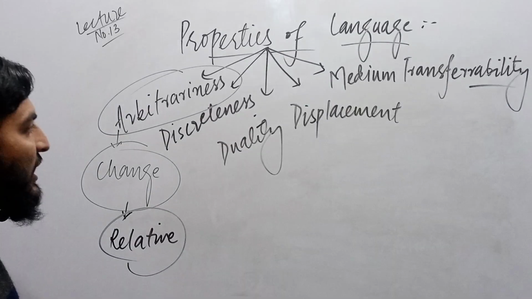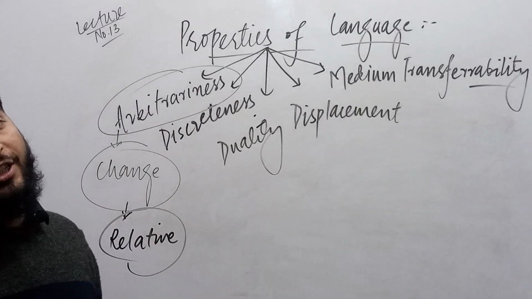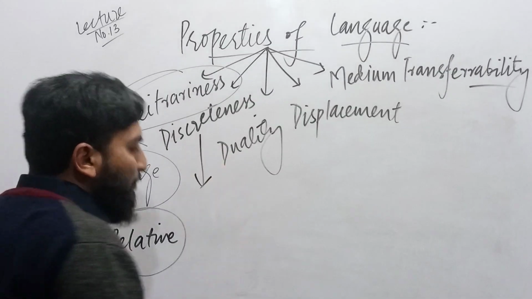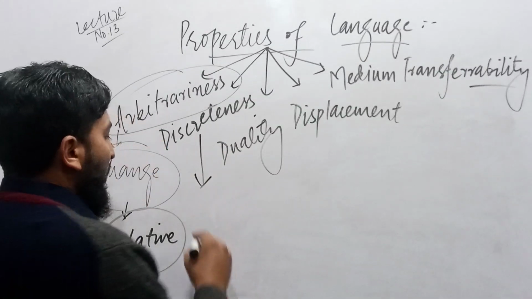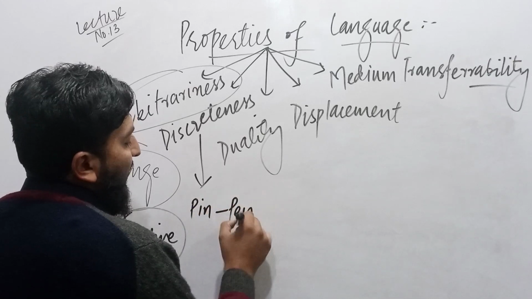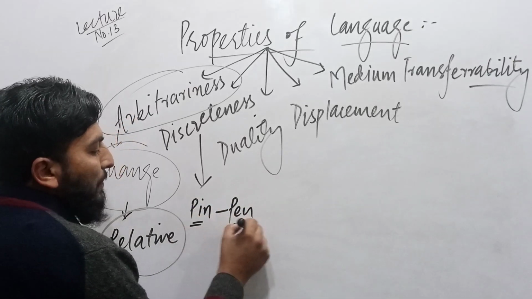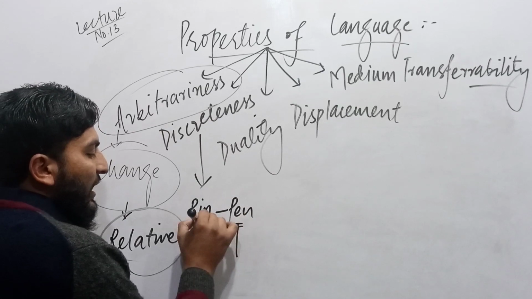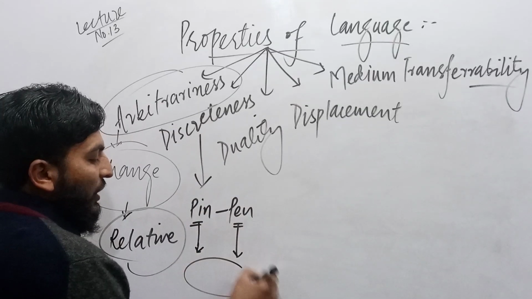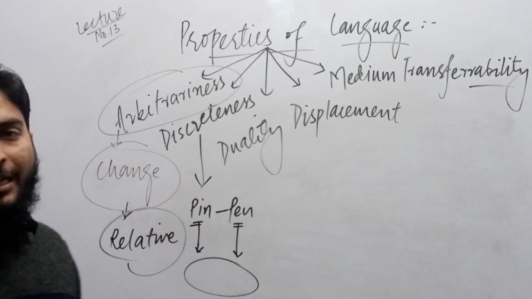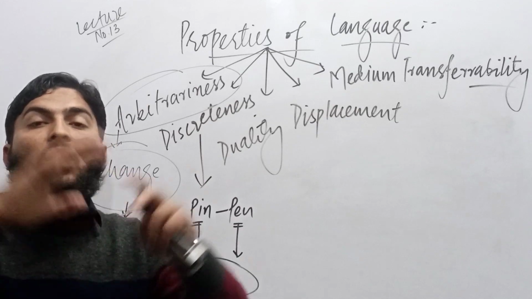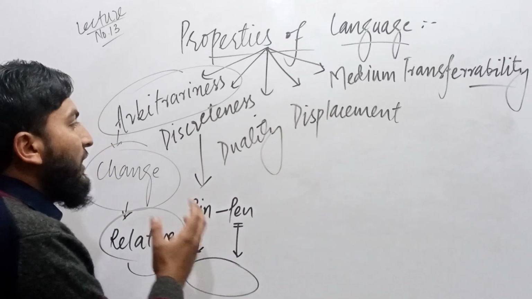What is discreteness? The second one is called discreteness. Discreteness means that the difference between words, for example, P-I-N, pin, and P-E-N, pen. So P-I-N and P-E-N, this E and I, this difference is called discreteness. This property is called discreteness. Understanding the difference between words or among words is called discreteness.